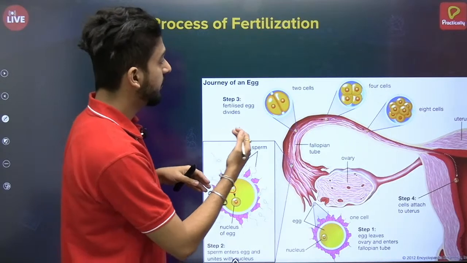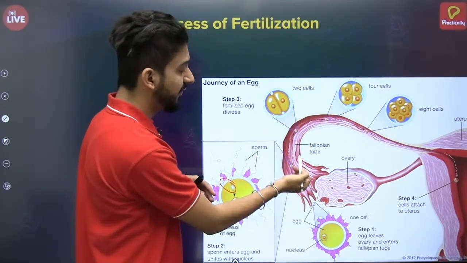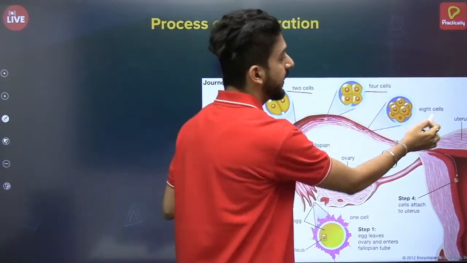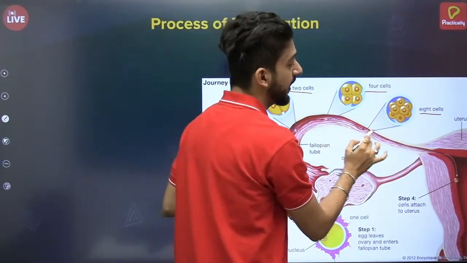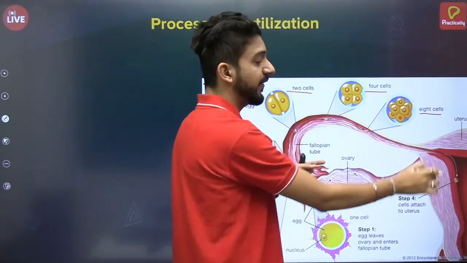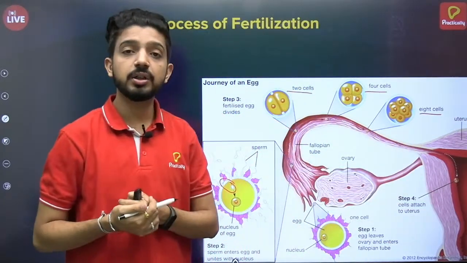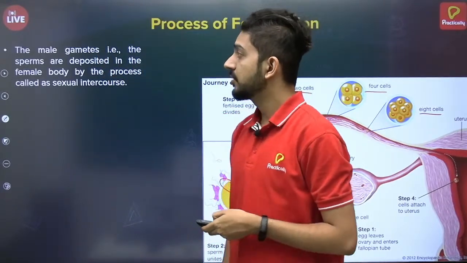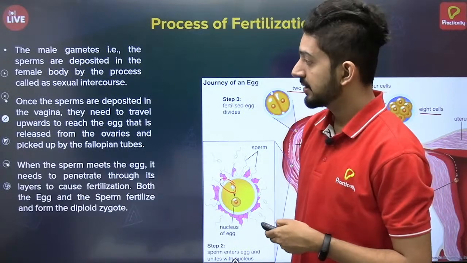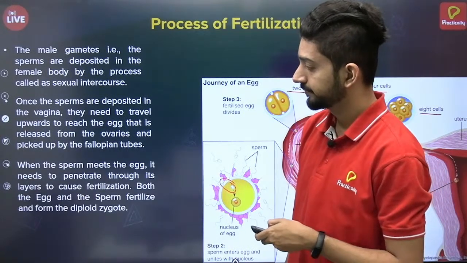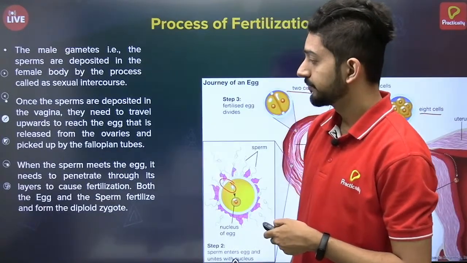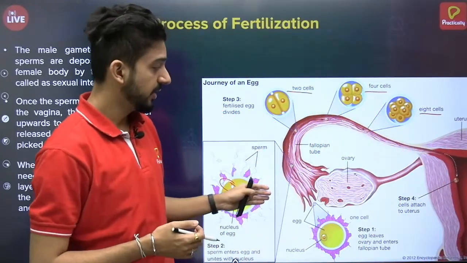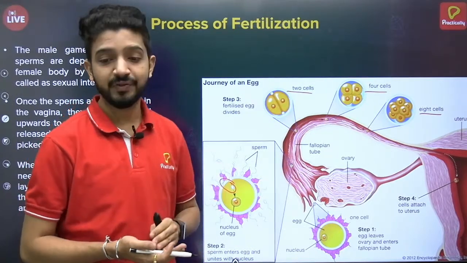Okay, so first the zygote will be formed, and then it will divide into 2 cells, and then finally into 4, 8, and like that it will keep on dividing by the time it passes through the fallopian tube and enters the uterus for implantation. Okay, so that's what is discussed over here: the entire process of fertilization and the steps followed after fertilization.